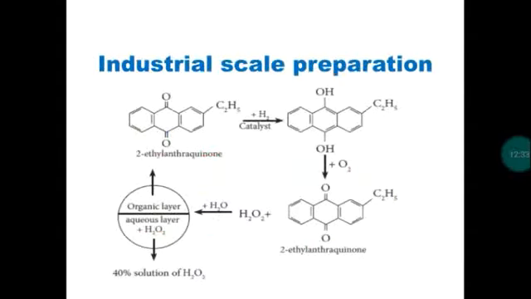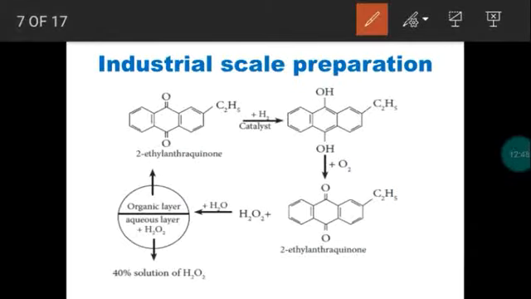Next one, industrial preparation. So on a large scale, how to prepare hydrogen peroxide? The process is called auto-oxidation of 2-ethyl anthraquinol. Consider this compound. The name of this compound is 2-ethyl anthraquinol. It will be involved in the auto-oxidation process to produce hydrogen peroxide. So first, how to prepare this 2-ethyl anthraquinol?